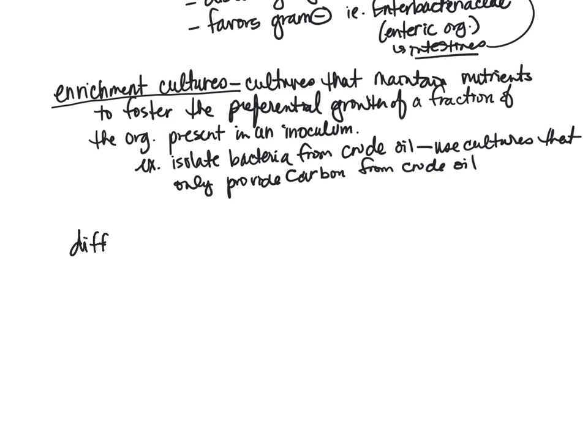So then we have differential media. Differential media is media that causes a color change. This can cause a color change in either the actual bacterial colonies, or in the media itself. So the media itself has something in it, something like a pH indicator, for example.